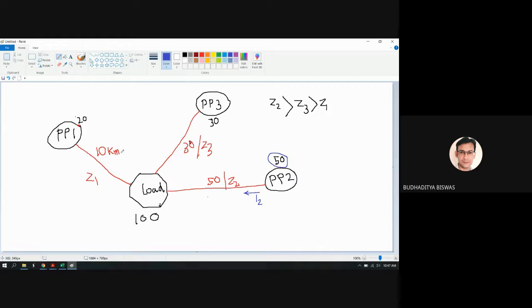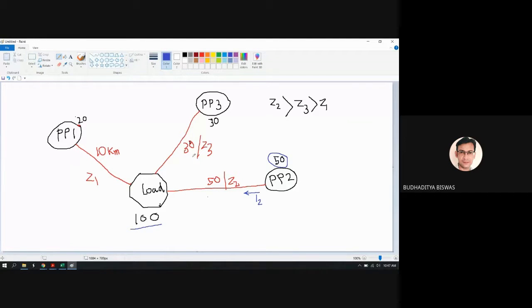As power plant 1 is close enough to the load, we try to contribute power plant 1 more for this particular load demand. So we need to reschedule the program again.